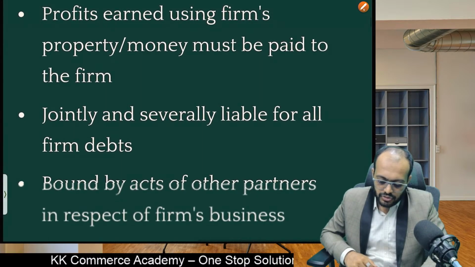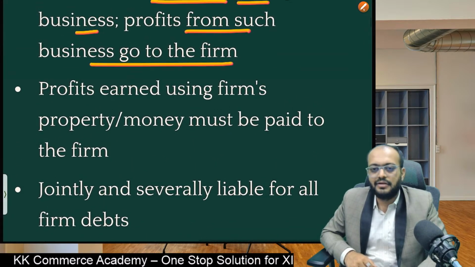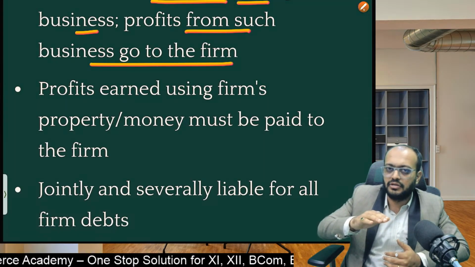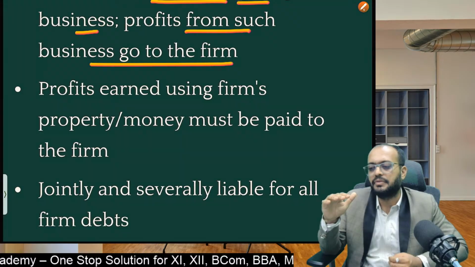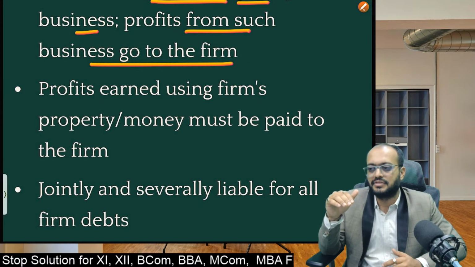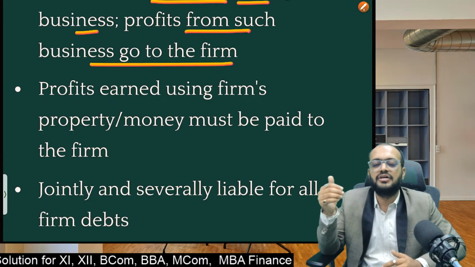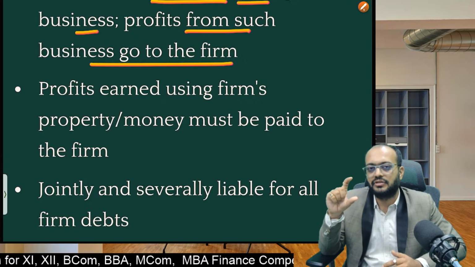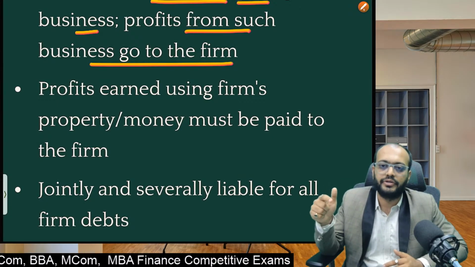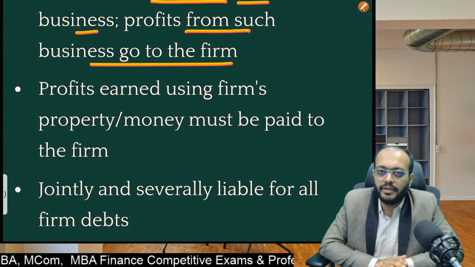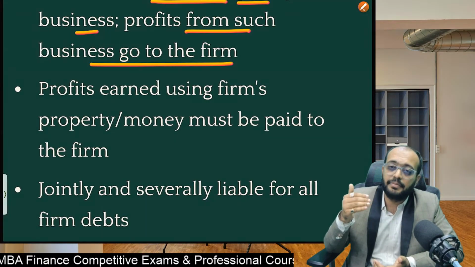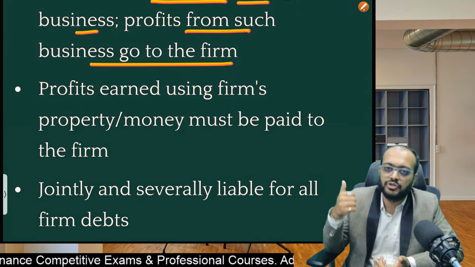Okay, so students, suppose in case the business went into losses, and due to losses, finally we are dissolving our partnership firm. And after dissolution, suppose there is a shortage of money to pay the liabilities, then in such a situation, the shortage amount is to be brought by all the partners personally. They have to contribute. So every partner must contribute the amount which is the shortfall in the business. Even by selling their personal properties also, and in their profit sharing ratio, they have to contribute it.